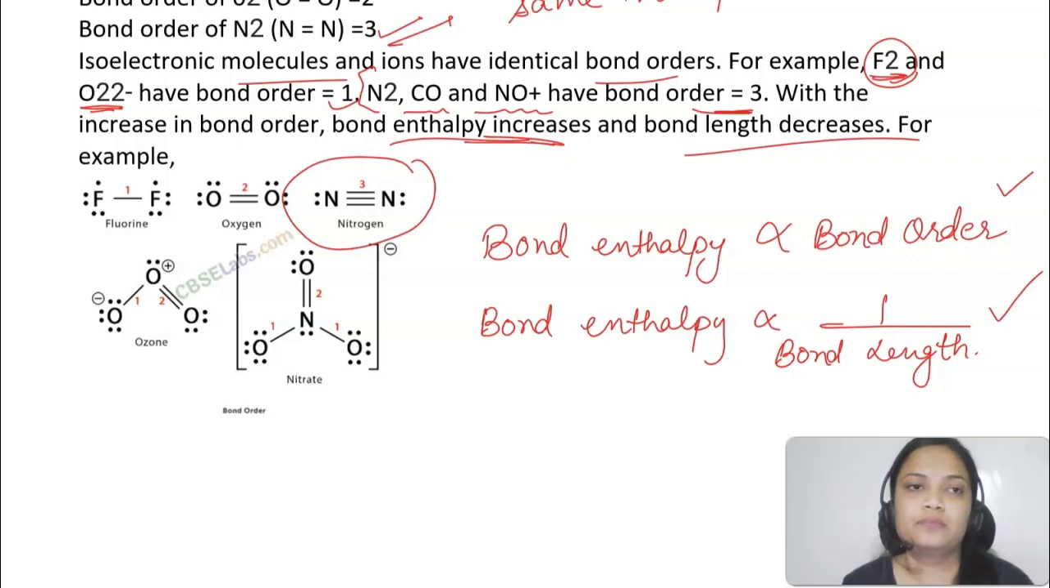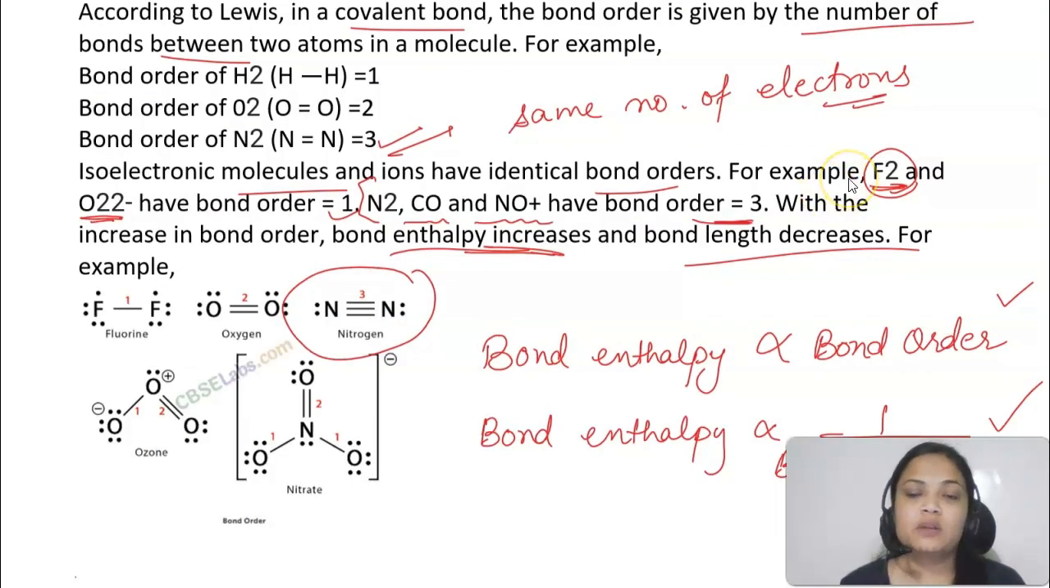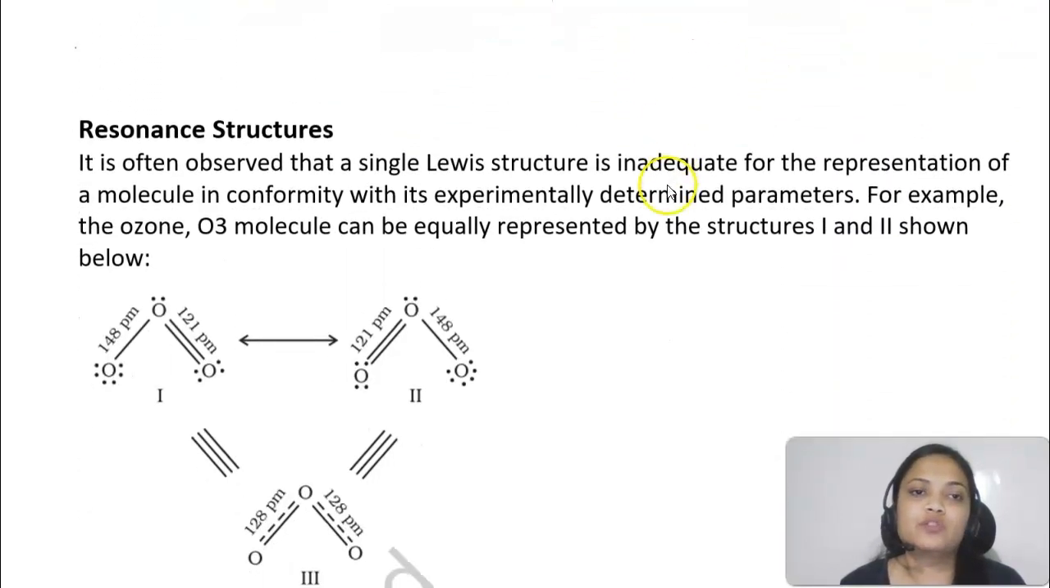Okay. Now students, let us talk about another important concept of chemical bonding, that is resonance structures. So actually it is often observed that a single Lewis structure is inadequate for the representation of molecule in conformity with its experimentally determined parameters. Now I'll explain what does that mean.